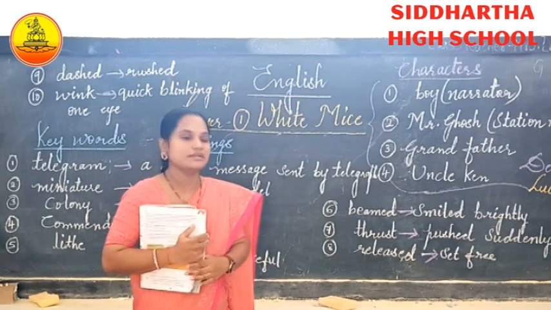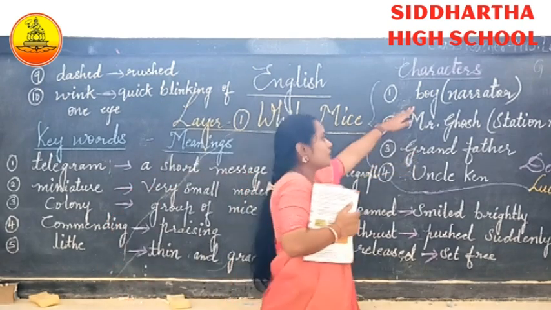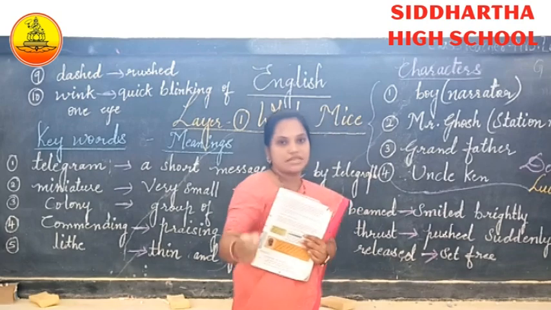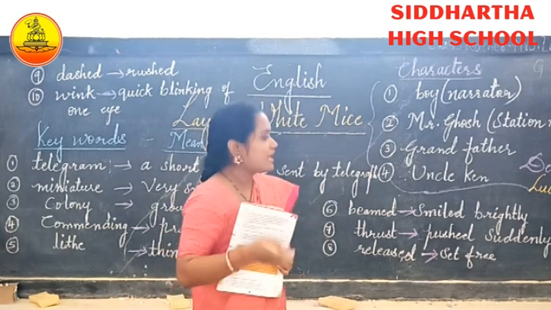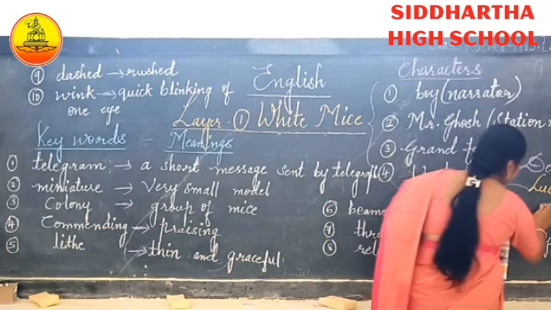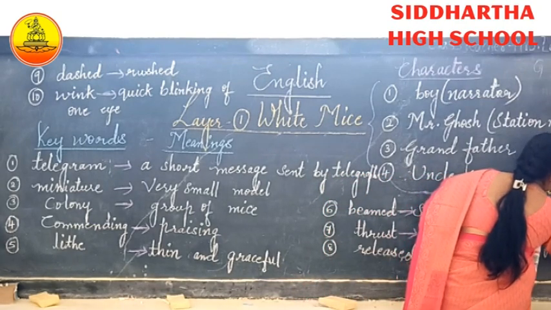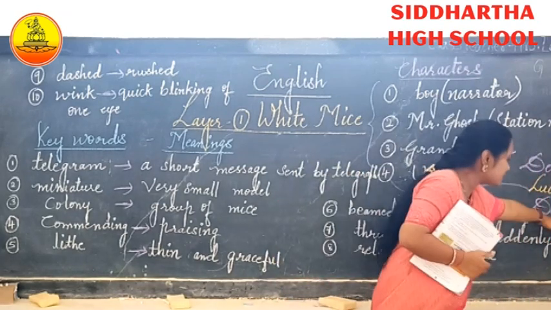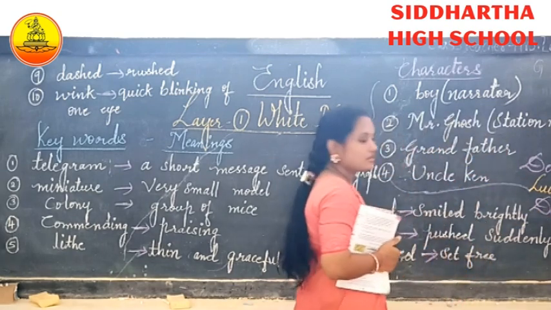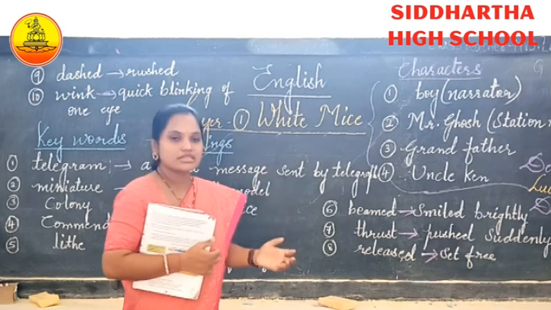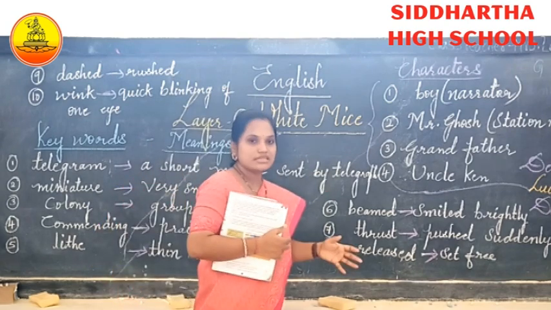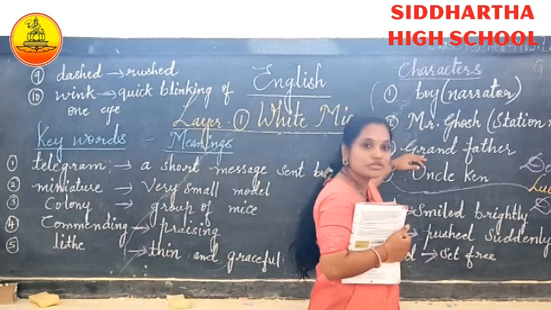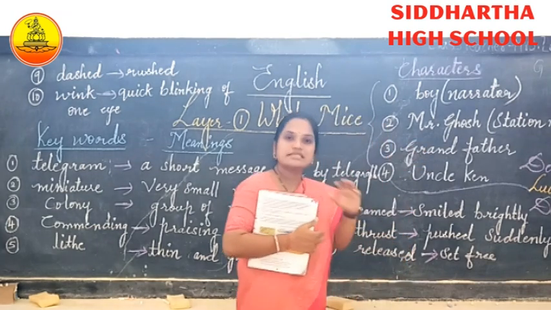Then next day what happened? The next day the grandfather took the boy to the right station, that is Dehradun, and kept him in the right train this time. Which train did he have to go by? He has to catch the Delhi train. The boy's parents live in Delhi. So this was the right train. The boy took the white mice along with him, and he said to his grandfather that he would take care of the white mice carefully.